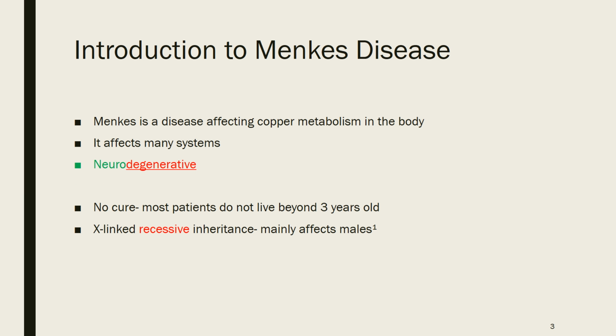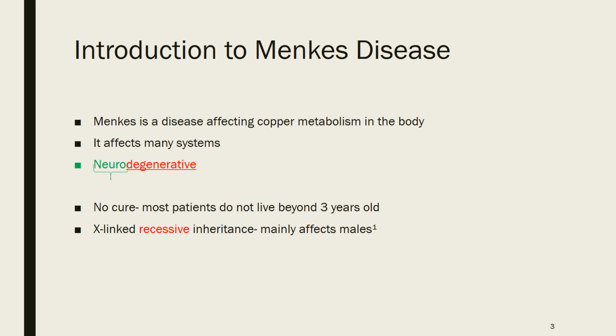Menkes is a disease that affects copper metabolism in the body, and it affects many systems, and that's because it causes some areas to have an accumulation of copper, whilst other areas have a lack of copper. So the effect seen depends on which of those is occurring. It's neurodegenerative, so it causes a gradual worsening in neurological symptoms. So I thought this would be an interesting word to look at first.